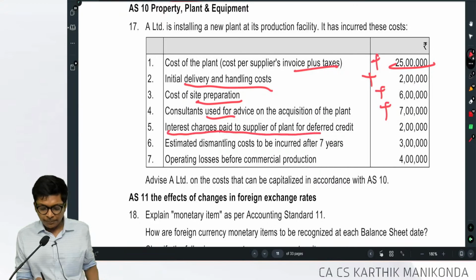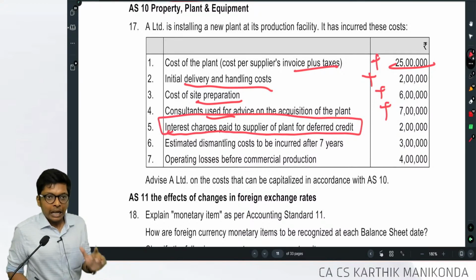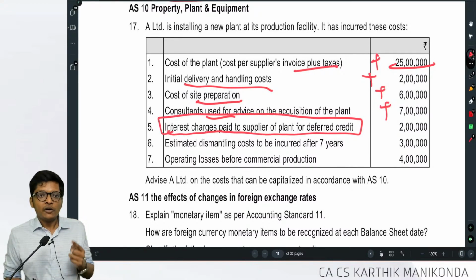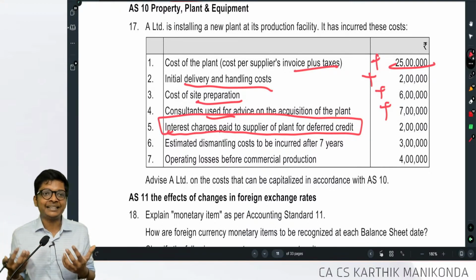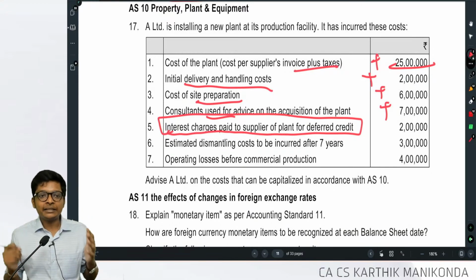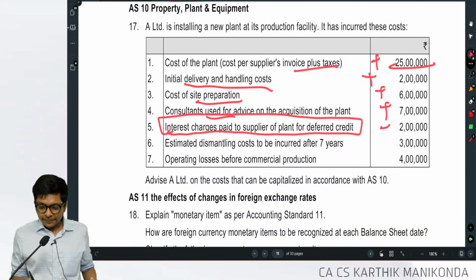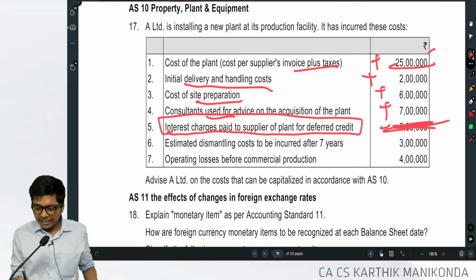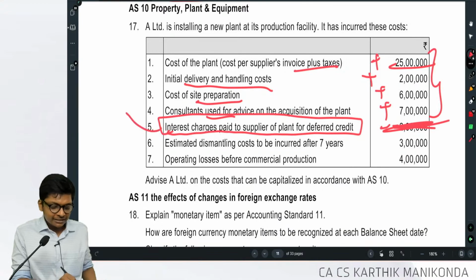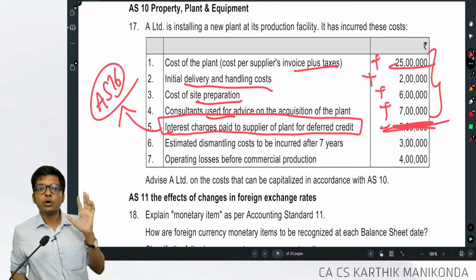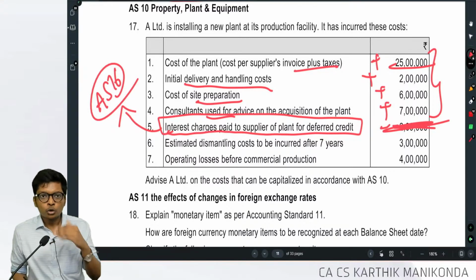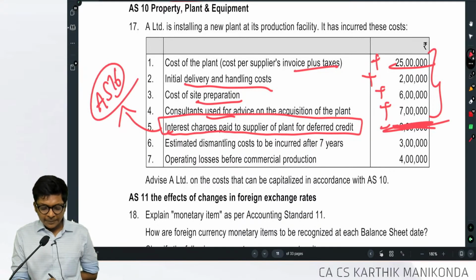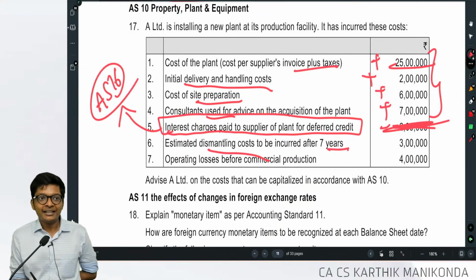Interest paid to supplier for deferred credit. I delayed the payment. For that, I had to pay extra interest. Deferred credit means I delayed, guys. So, I had to pay interest. Will I include? No. That means don't consider it. Add only these things. But this interest can be capitalized if AS 16 allows for that. But since the question is silent, you don't capitalize. That's it.